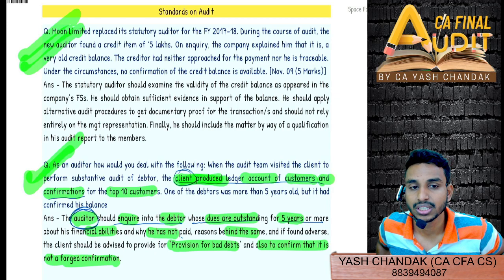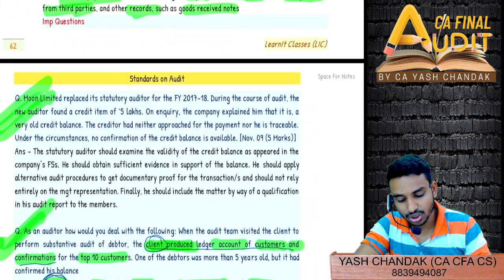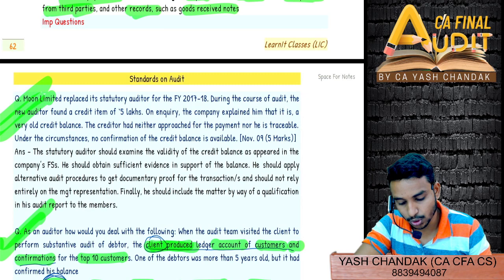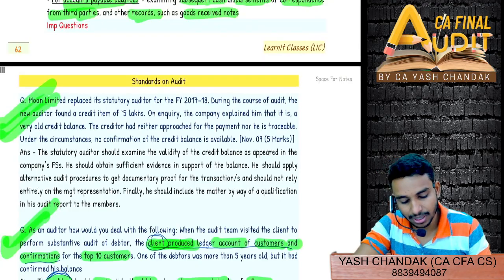First question. Right, so the first question was with respect to no confirmation available.